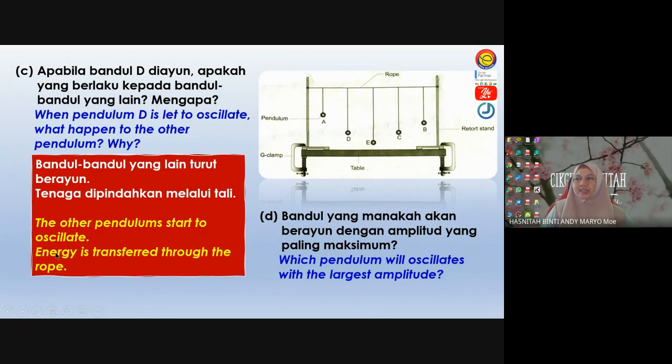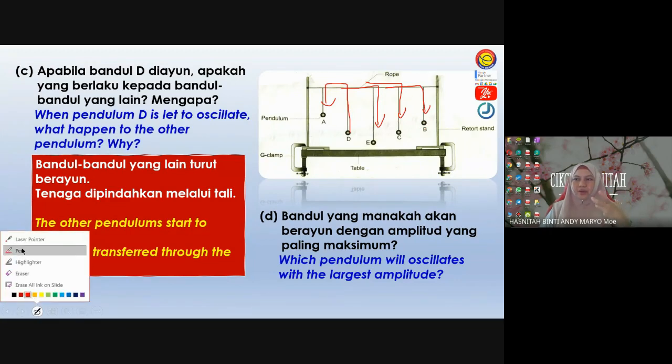This is because energy is transferred through the rope. So when D is oscillating, it has kinetic energy. And this kinetic energy transfers through this rope to all other pendulums. So dia punya energy akan jalan. Dia akan pergi sini, the energy transfers to E, transfers to C, and then transfers to B through this rope. So once pendulums A, E, C, and B receive energy, that is the reason why they start to vibrate too. Okay, this is what causes them to oscillate too. Okay, so I hope you're clear with that.